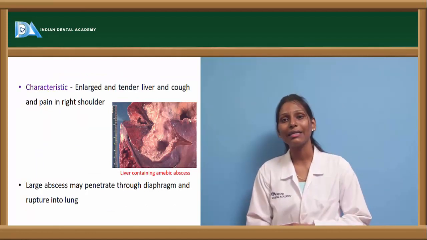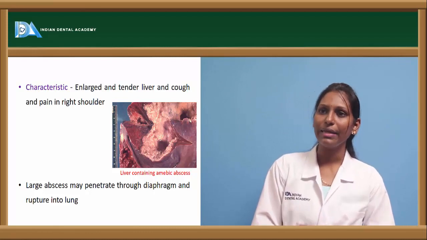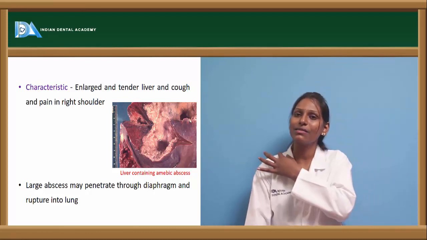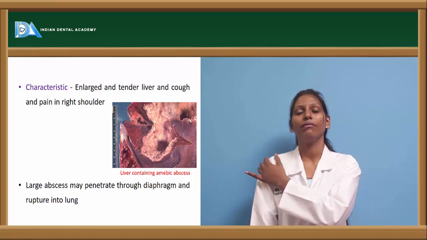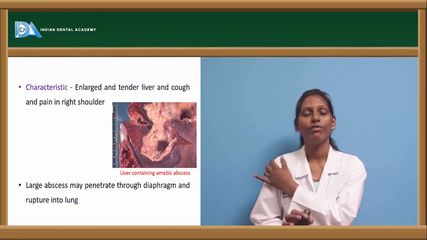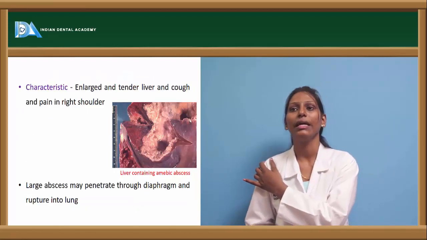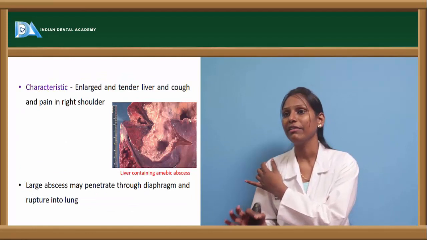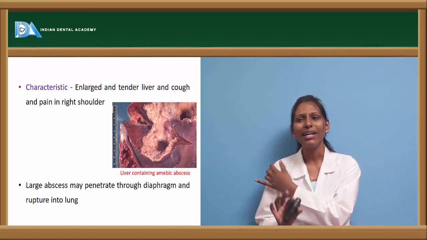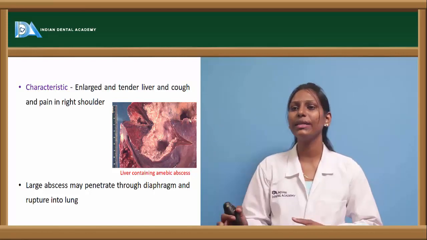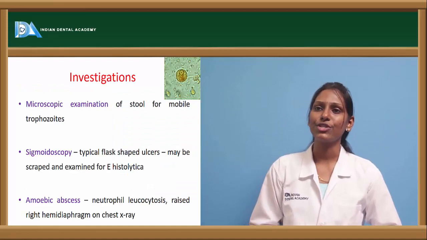However, there will be a characteristic enlarged tender liver, that is, hepatomegaly. The patient will have cough and pain in the right shoulder. A pathognomonic or characteristic feature of amoebic liver abscess includes an enlarged and tender liver with cough and pain in the right shoulder. Remember this. There will be a large abscess which may penetrate through the diaphragm and it can rupture into the lung also.